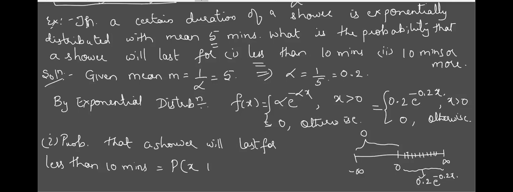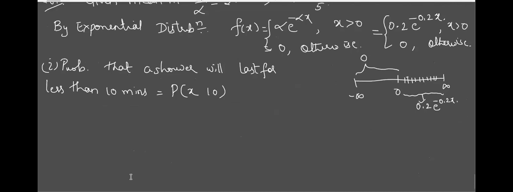Tell me, what is the condition I have to put between x and 10? Less than, that's all. So x less than 10 means, is 10 going to be an upper limit or a lower limit? Upper limit. So what is the lower limit?